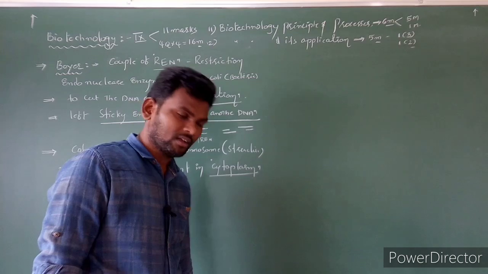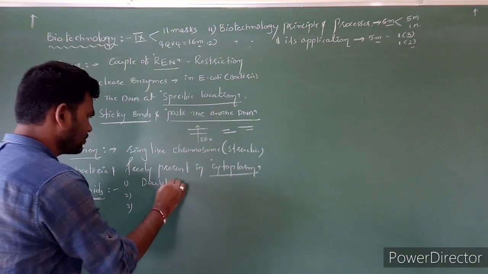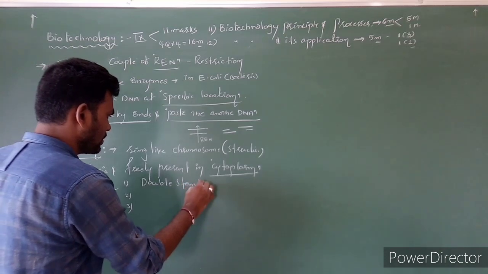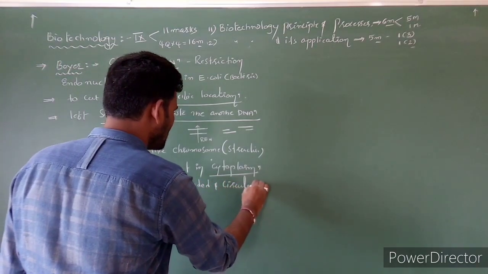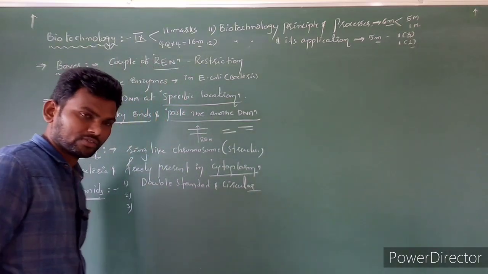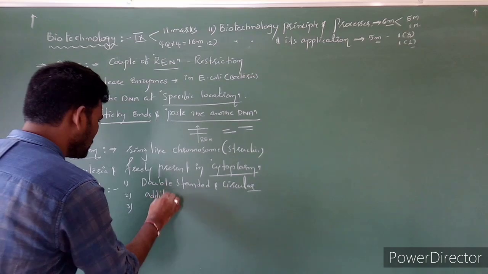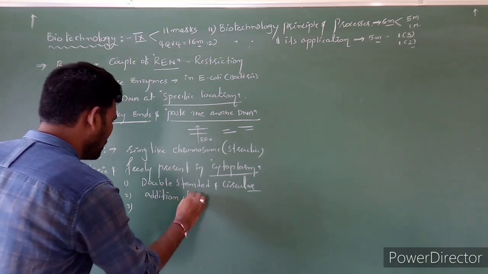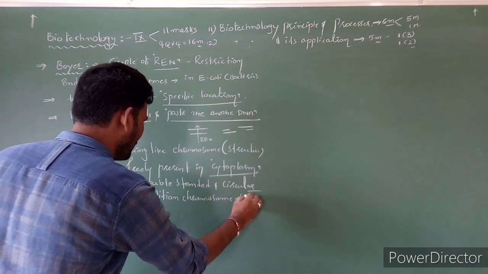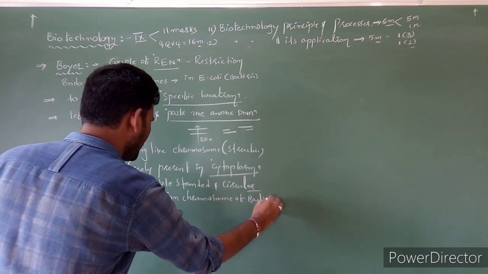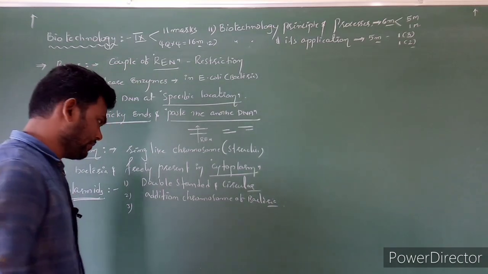Plasmids are double-stranded circular DNA molecules, which are additional chromosomes of bacteria.